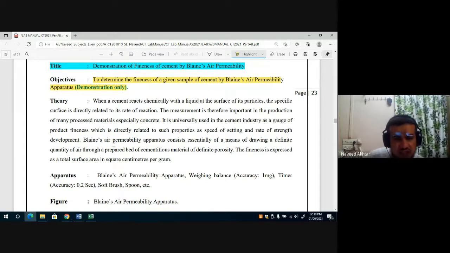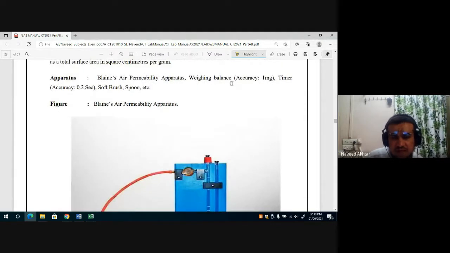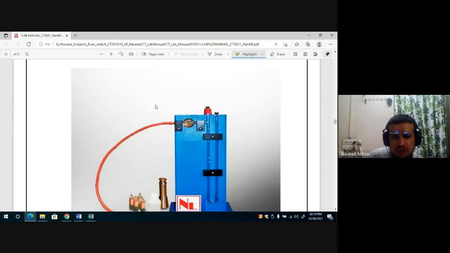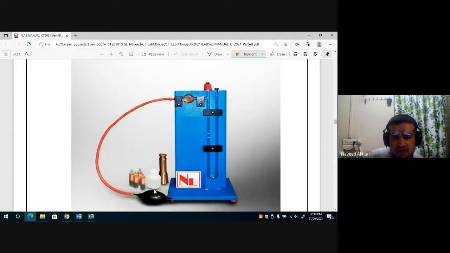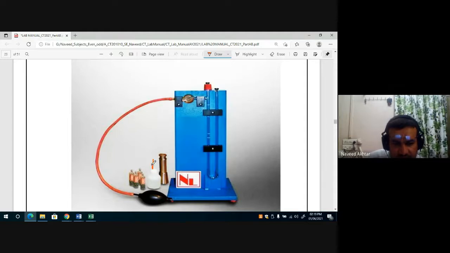First, the apparatus required is the Blaine air permeability apparatus, a weighing balance, a timer, a soft brush and a spoon. In this setup we need the mercury also; you can see the mercury bottle. Then standard cement with known specific surface, then the cell. I will draw some lines so you can understand where the cell is. This is the mercury, and this is the cell which we put here when doing the experiment.